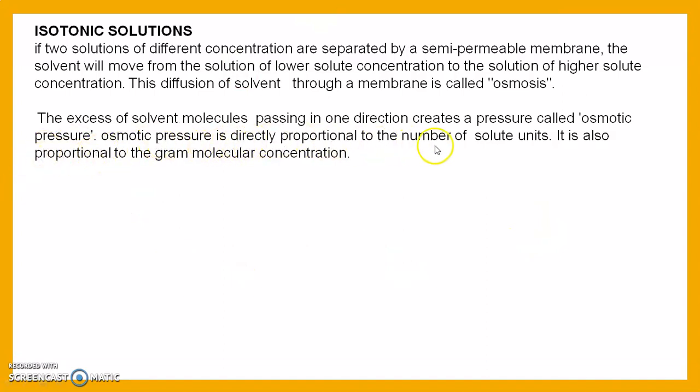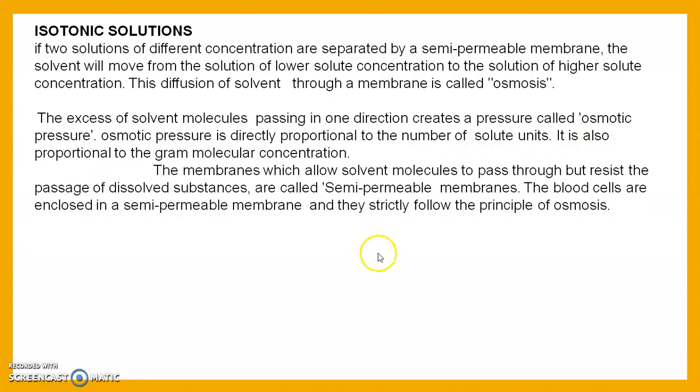Osmotic pressure is directly proportional to the number of solute units. If the number of solute units is more, osmotic pressure will be more. It is also proportional to the gram molecular concentration. Then the membrane which allows the solvent molecules to pass through it but resists the passage of dissolved substances is called the semi-permeable membrane.